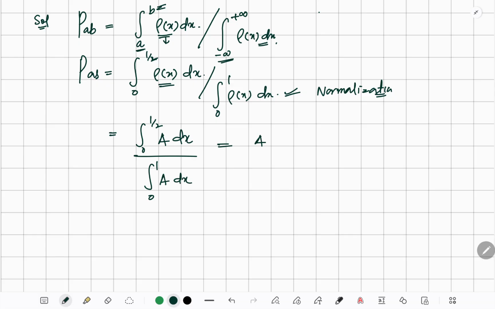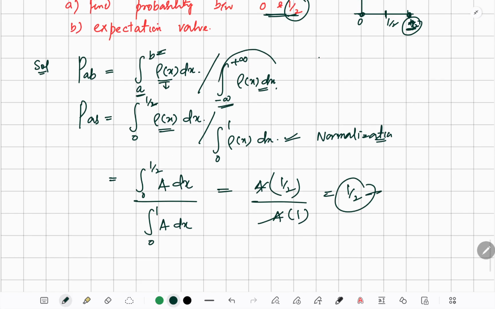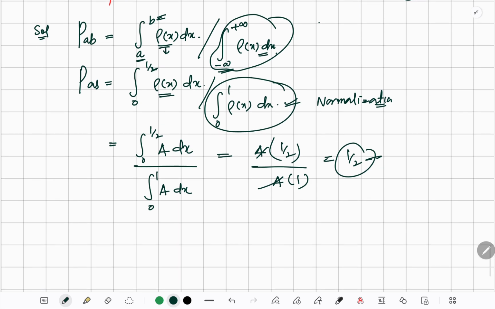A is some constant, so it's 1 by 2 divided by 1, which gives us 1 by 2. Otherwise, if we don't do this part, we'll get a by 2 as the answer.